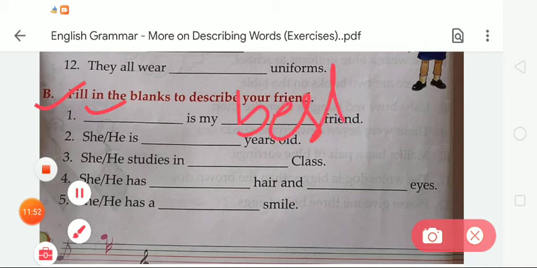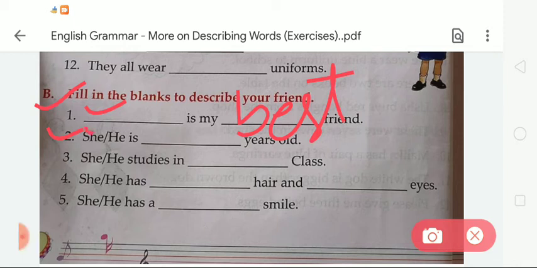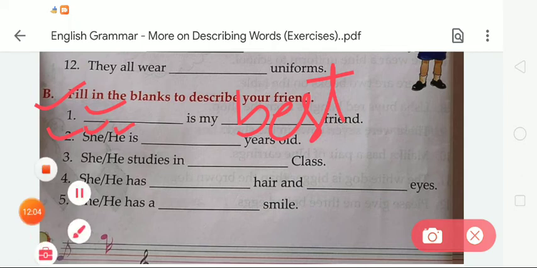Okay, best. Now the next, if your friend is girl, so you have to use she. If your friend is boy, so you have to take he. Okay, you have to choose one. If your friend is girl, so you have to choose she. If your friend is boy, so you have to choose he. He is a dash years old. So you have to note down his or her age.